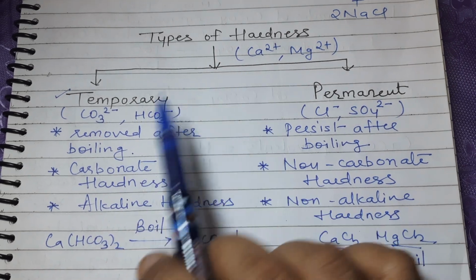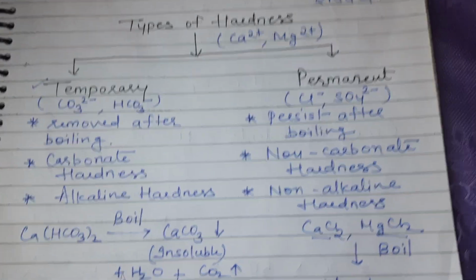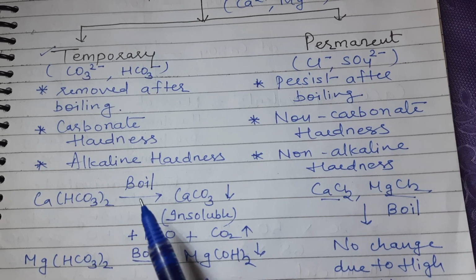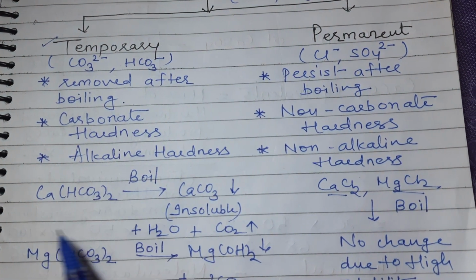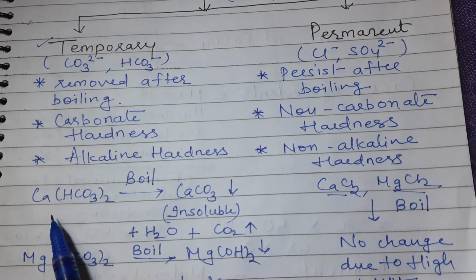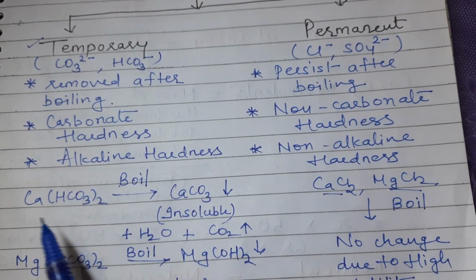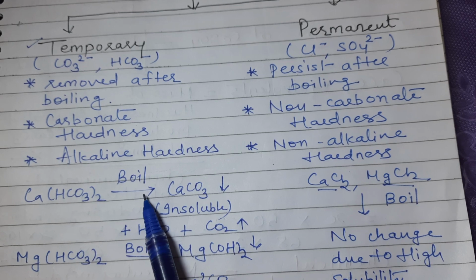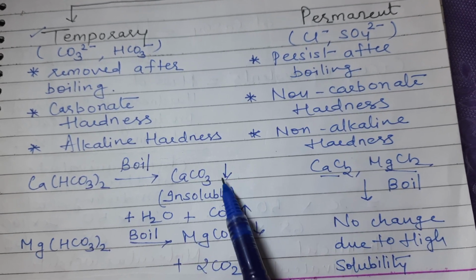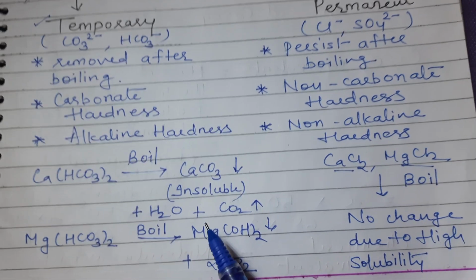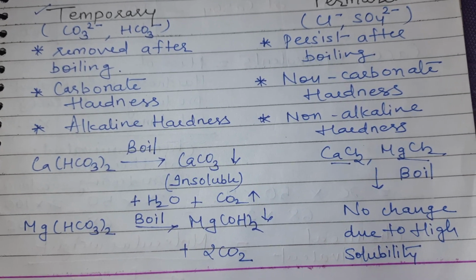Because these salts get decomposed when you boil. When you boil the water, these salts get decomposed. Like you can see here in the chemical reaction, calcium bicarbonate on boiling gets decomposed to calcium carbonate, which is actually insoluble, and in this manner it is removed from the water.